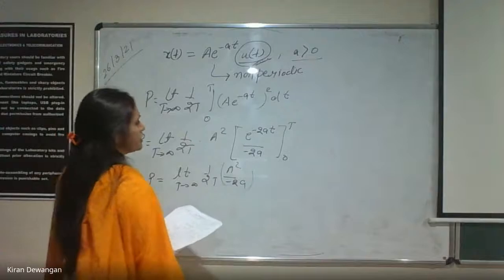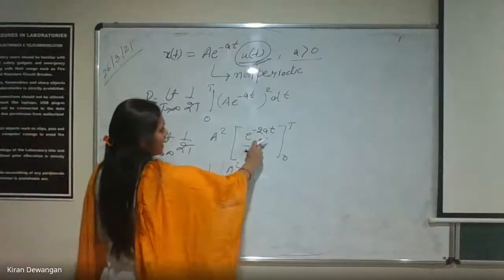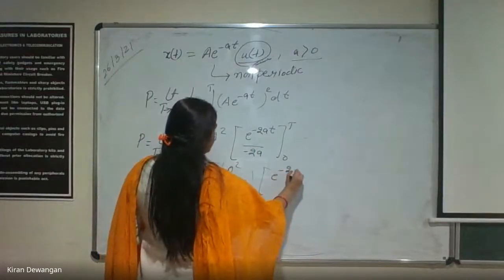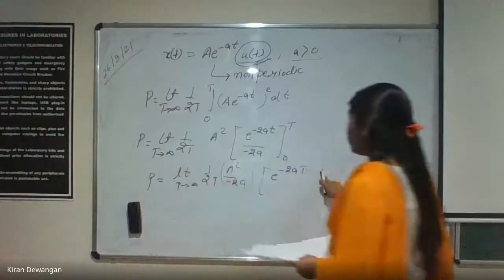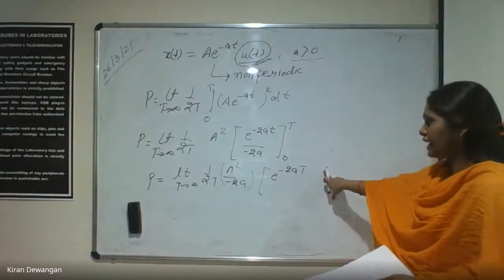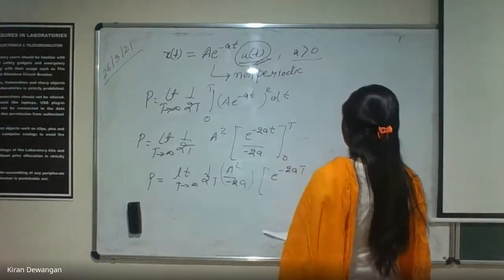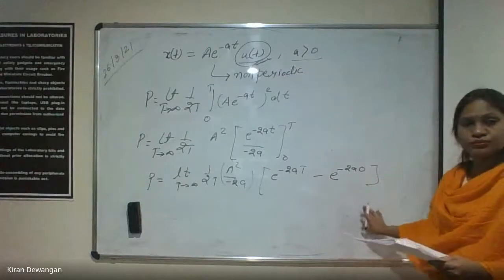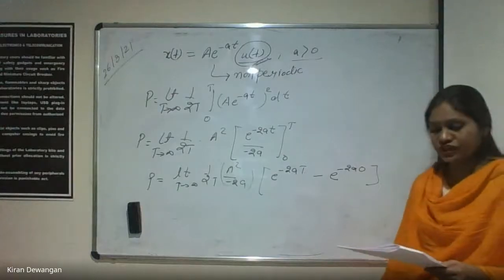What is it? This is what we have already calculated as the integration. If you apply t here, it will be e to the power minus 2at, e to the power minus 2at here. This is what we have, e to the power minus 2at, and this will be minus e to the power minus 2a0. Okay, what is this now? Calculate and just tell me what is the answer of this.